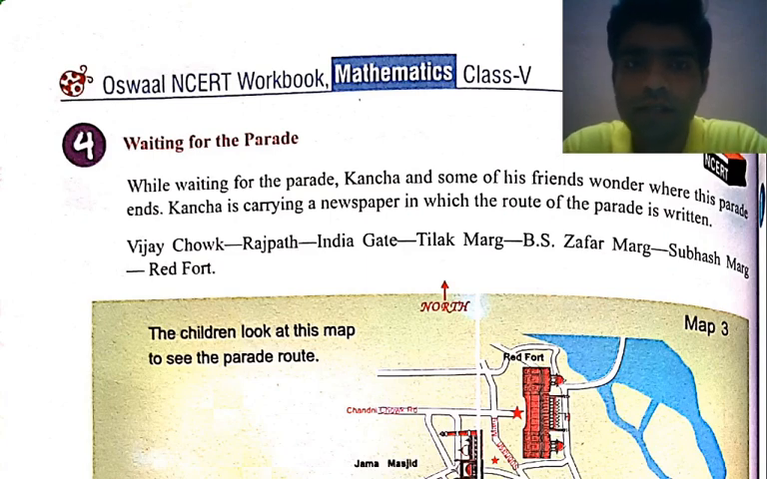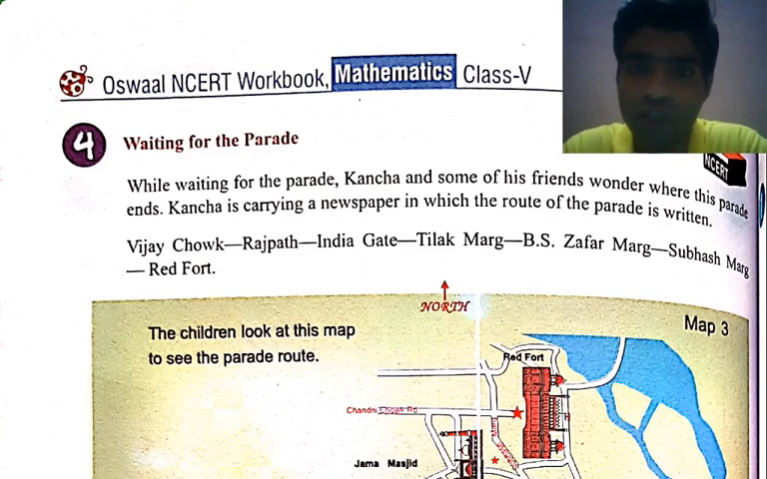Okay. Now see, there is a very wonderful story about waiting for a parade. While waiting for the parade, Kancha and some of his friends wonder where the parade ends, and Kancha is carrying a newspaper in which the route of the parade is written. Okay, now see carefully. This route is already given to you.